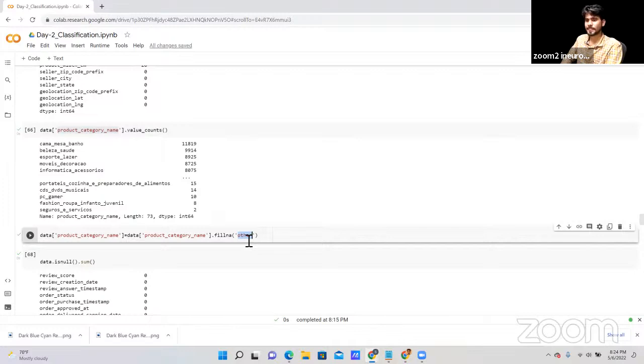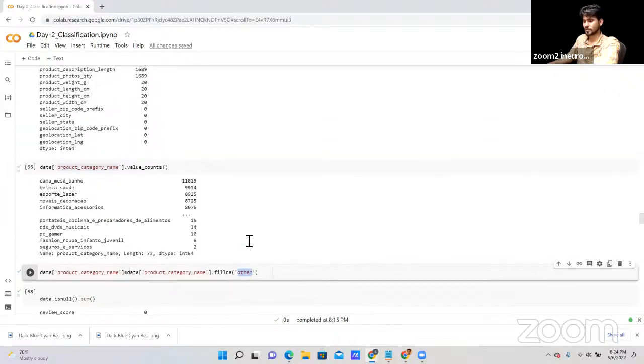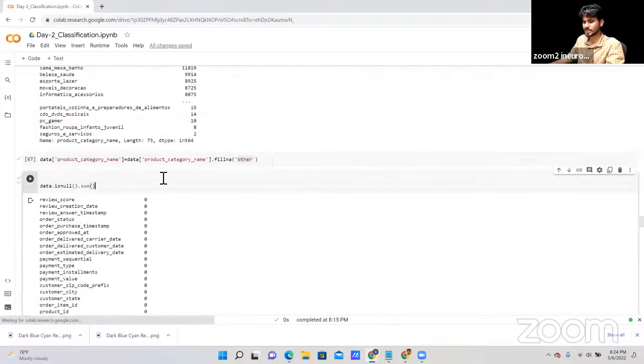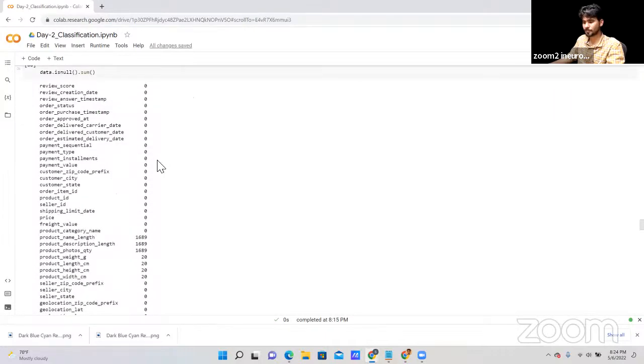As Rahul, you can see here, we have categorical data, so you can use a mode function as well. No issue in this case. After that, again I'm just checking the null values in the product category data that we have. So see, Rahul, it depends on your approach.